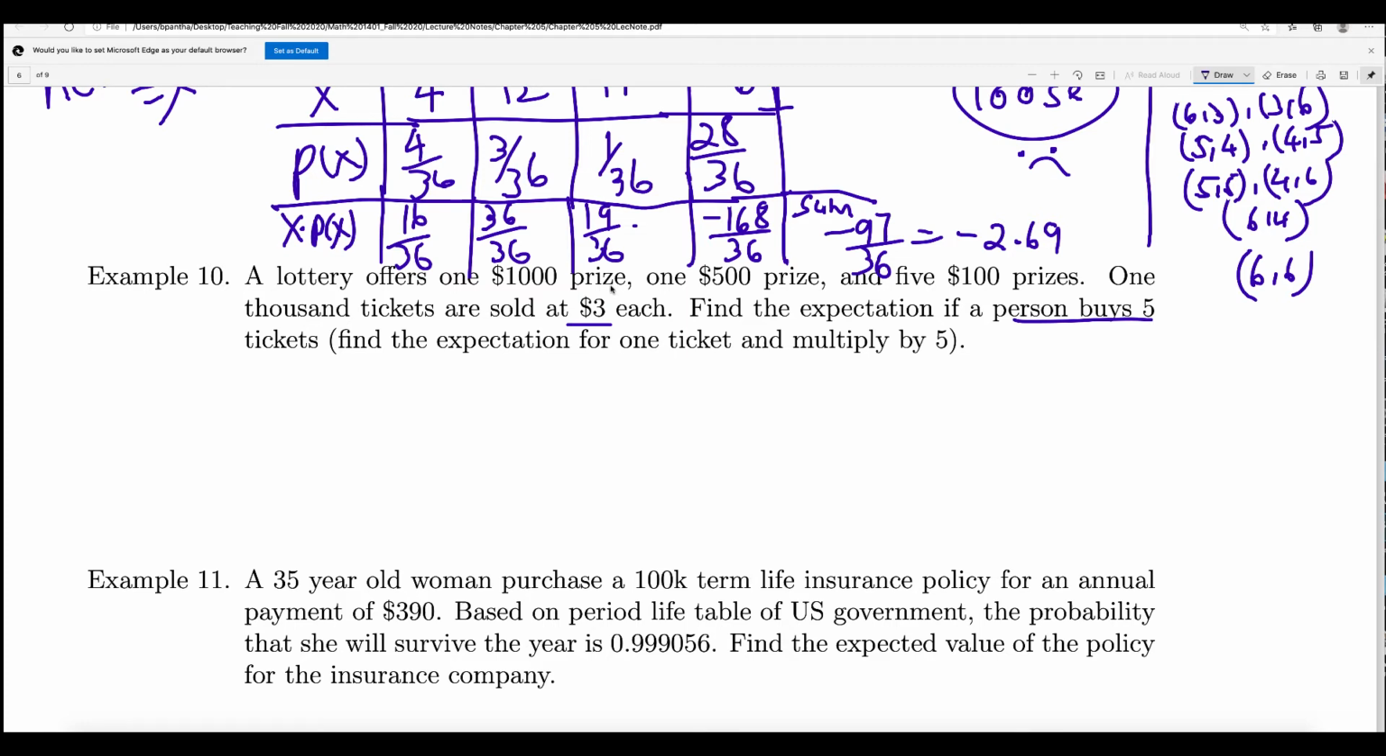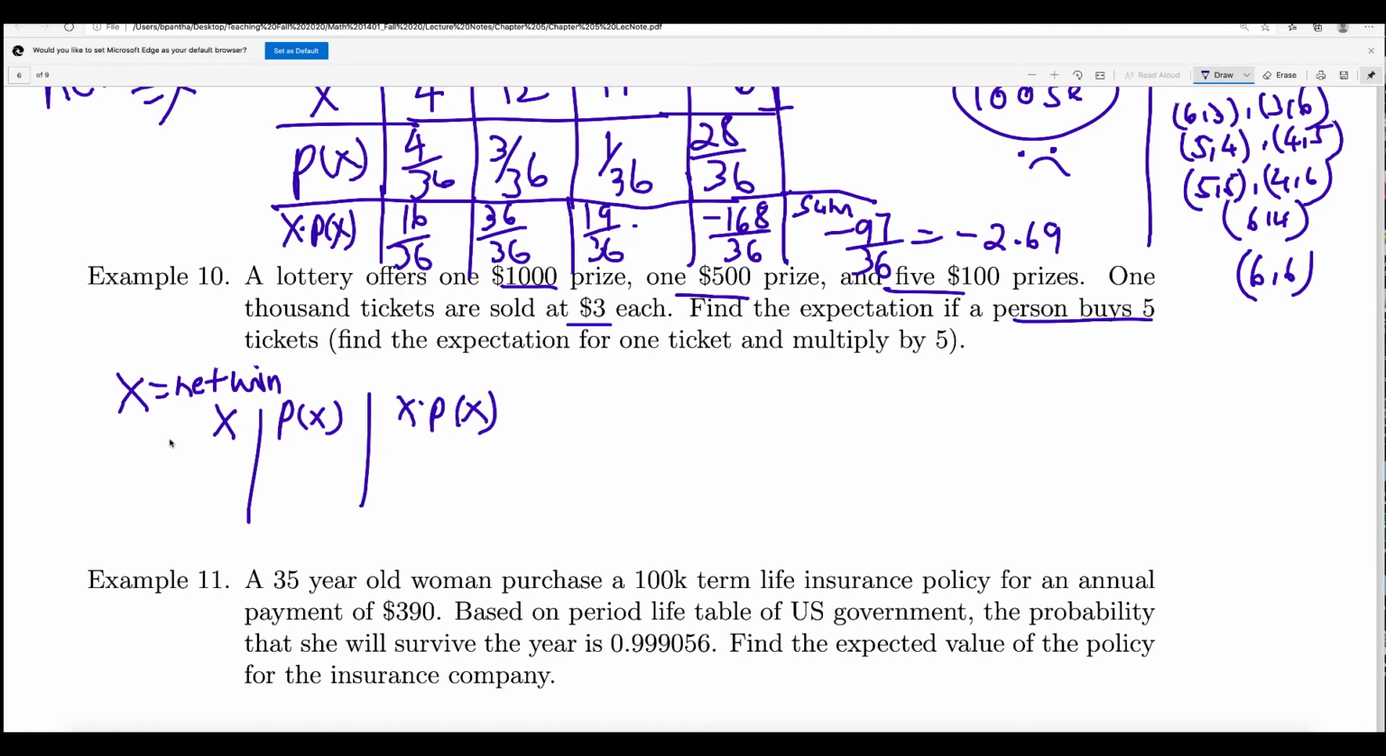Okay, let us do this. So a lottery offers one $1,000 prize, one $500 prize, and 5 $100 prizes. 1,000 tickets are sold at $3 each. Let's say X is the net win. Okay. So let us make X and then P(X). You can write that way too, not a problem. And then you can do X times P(X) here.